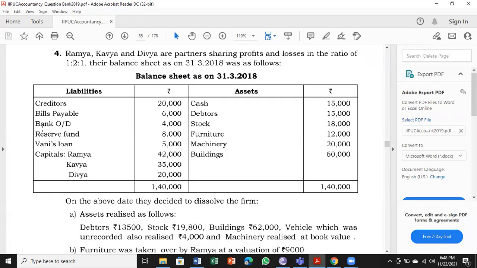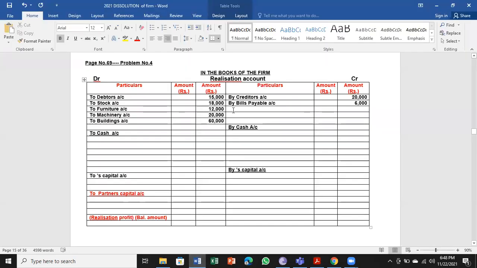Next, as I told you, bank overdraft is also an outside liability, and one is loan 5,000 is also an outside liability. We'll transfer both bank overdraft and one is loan. It is not in the order. Then also you have to be very careful and check it out. Bank OD account.